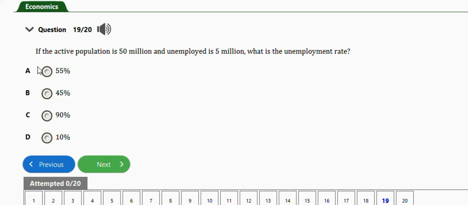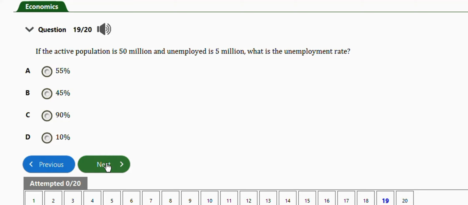It says, if the active population is 50 million and unemployed is 5 million, what is the unemployment rate? It's the same formula, guys. Number of unemployed over the total number of labor force times 100 over 1. So the unemployed number here is 5 million, and the labor force number here, the population, is 50 million. So it will be 5 million over 50 million times 100 over 1. When you do this, you're going to get 10% as your answer.